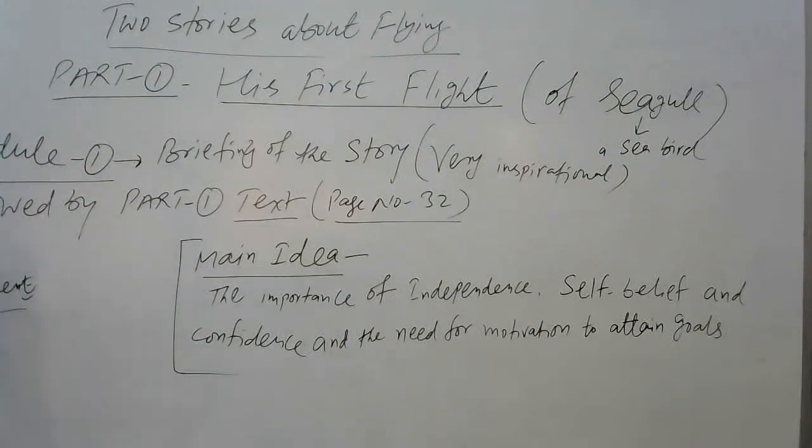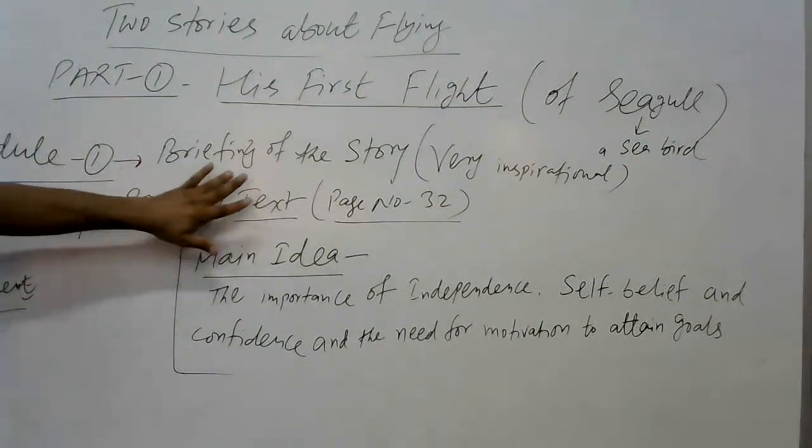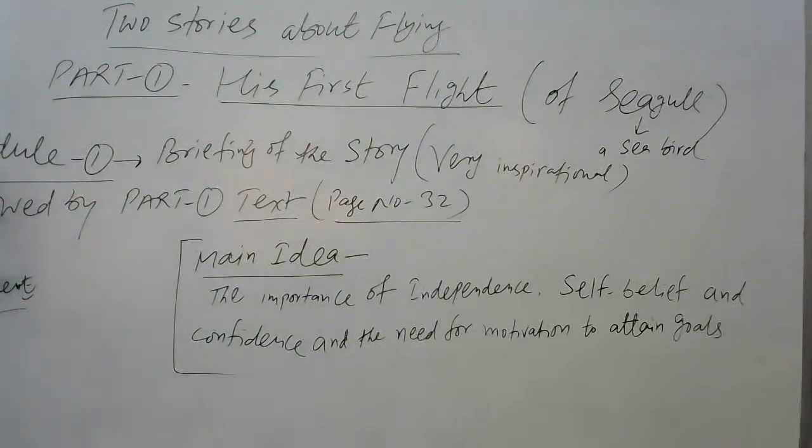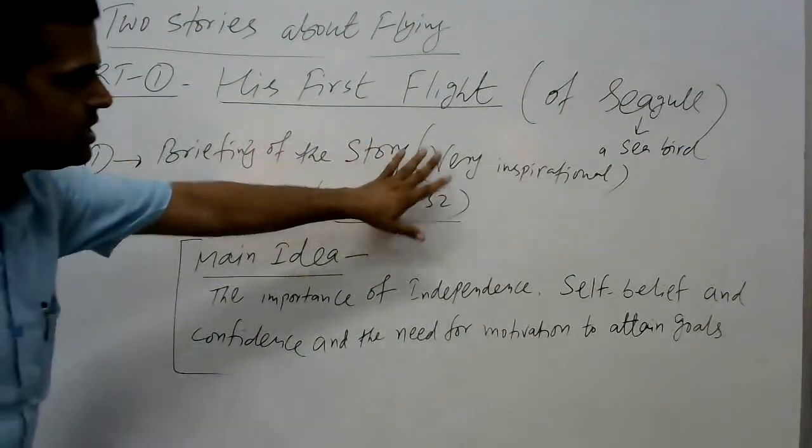So first we will discuss module 1, which is given. Here you can see Two Stories About Flying, part 1, the first part. By module 1 we are going to discuss first the briefing of the story. It is very inspirational.